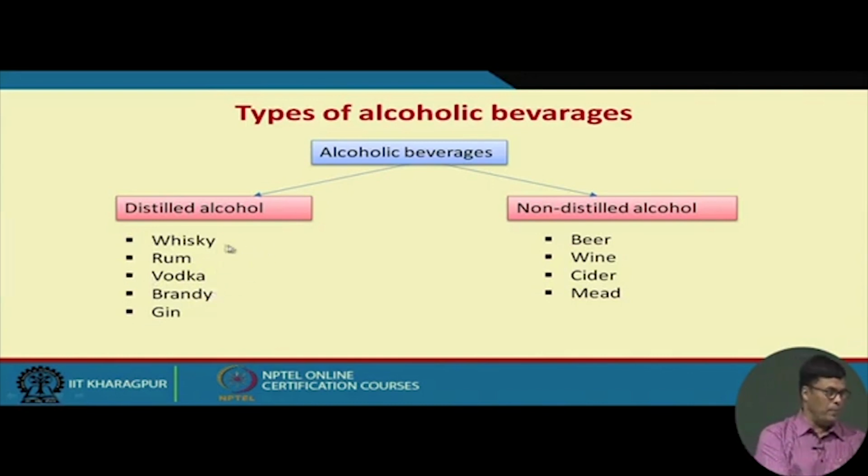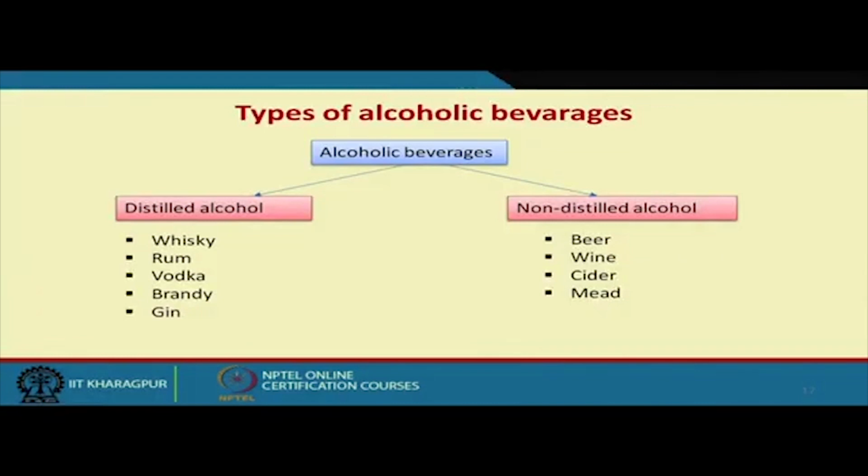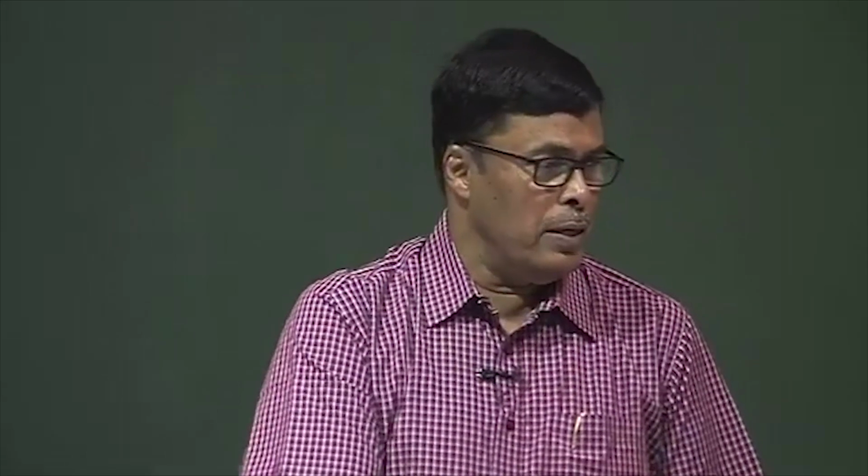And different companies have different trade names, and their taste varies with respect to the spices, because after the alcohol fermentation, alcohol separation takes place. This alcohol is mixed with different spices to give different smell and different taste. So the taste depends on the formula, what kind of spices they use, and that is 100% trade secret of the different industries.